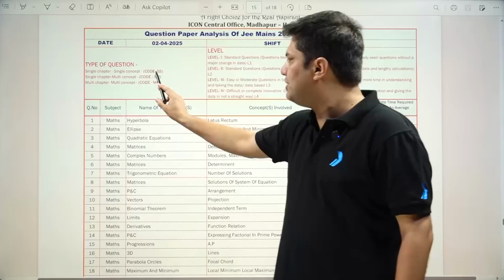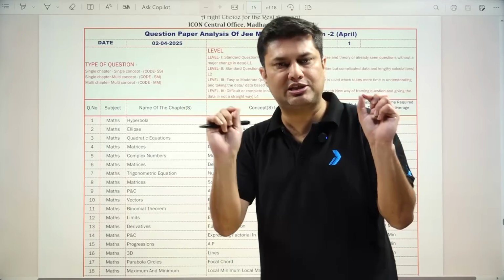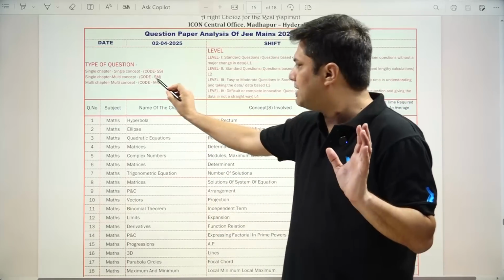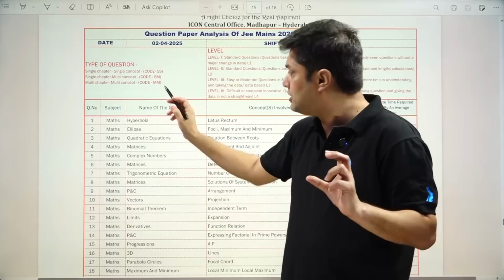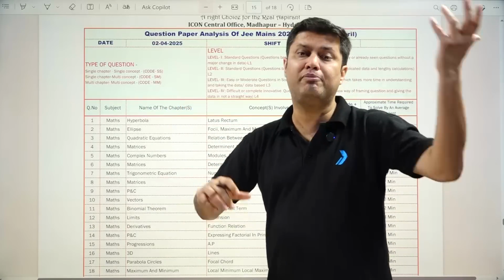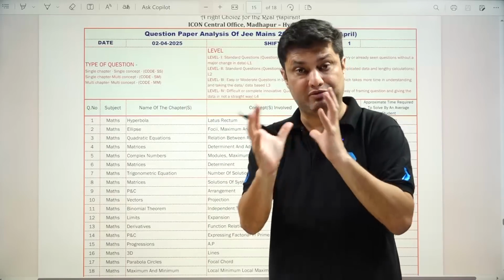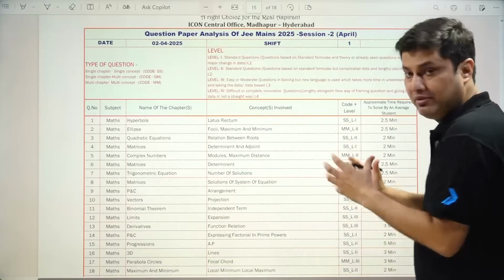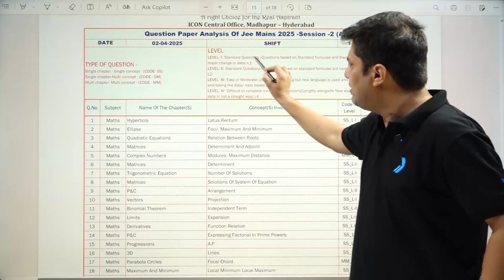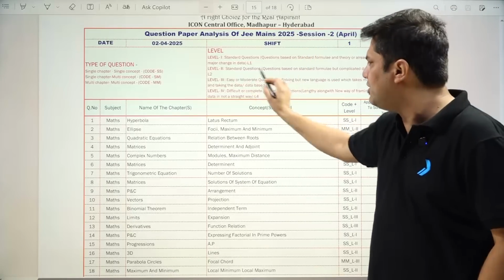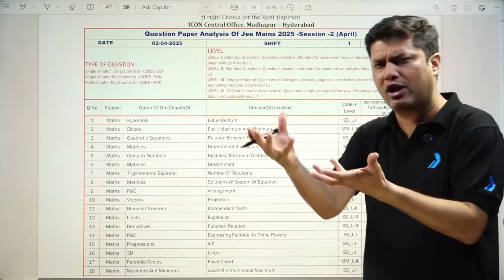So the type of question: SS means single chapter, single concept. SM means single chapter, multiple concepts. And MM means multiple chapters and multiple concepts, that means very lengthy, very tough questions. Level 1 is normal, standard formula based. Level 2 is standard formula based but a little bit calculative.